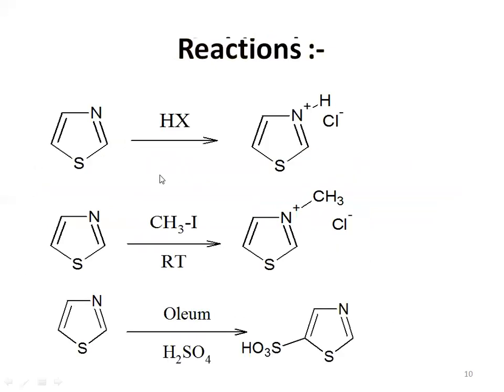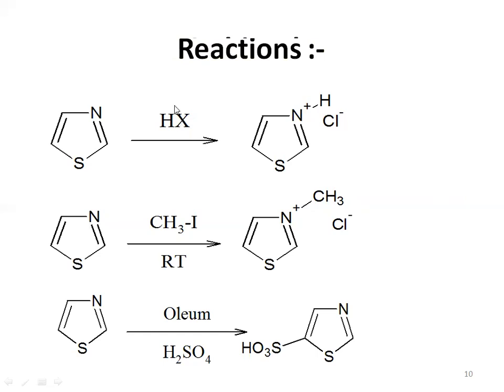Okay, let's see the reactions. There are 3 reactions again. First, this one is our thiazole structure. When we add an HX compound, where X is a halogen, consider that X is Cl. Then what happens whenever this type of reaction takes place?